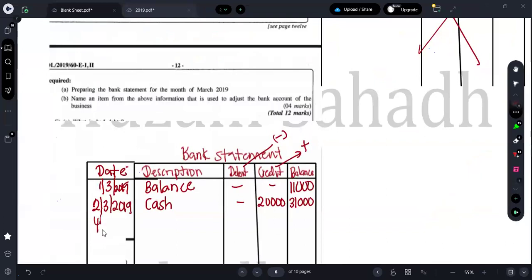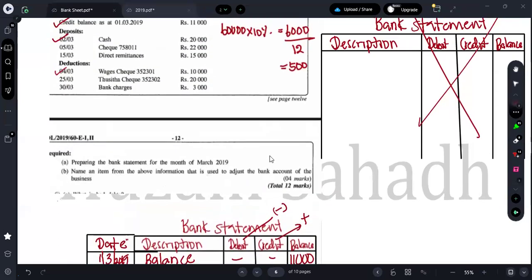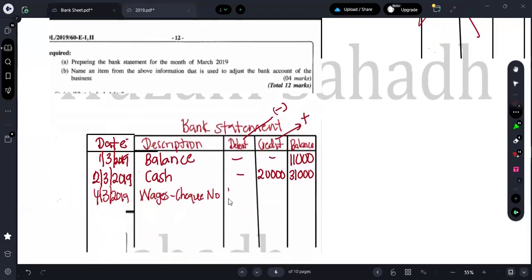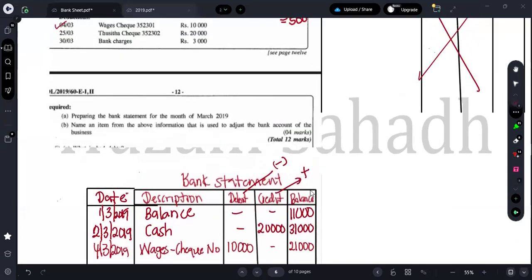So on 4th of March 2019, you are paying what? Wages. You are paying wages with a check. You can put the number. What's the check number? When you are paying through a check, what will happen? Your balance will decrease. Therefore, you can put 10,000 here. So from 31, you should deduct 10,000. So your balance will be coming to 21,000.